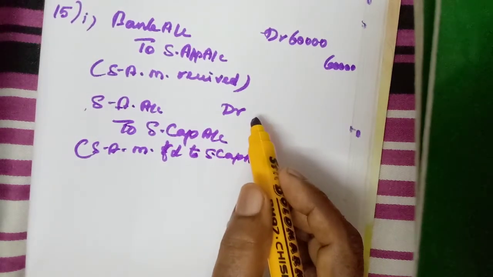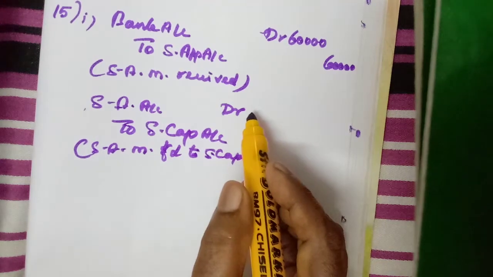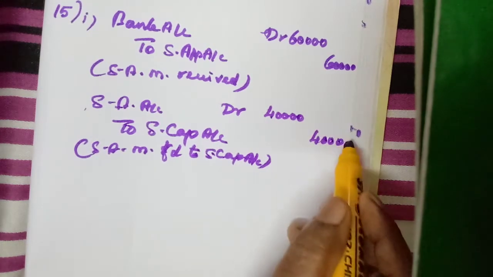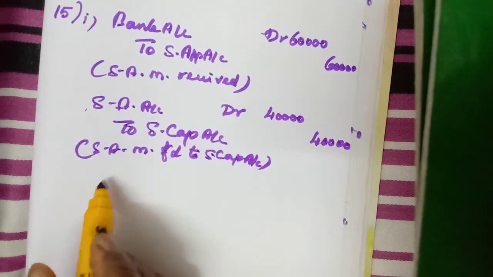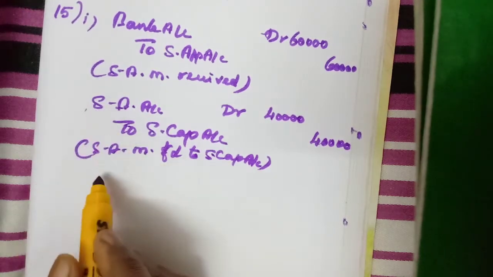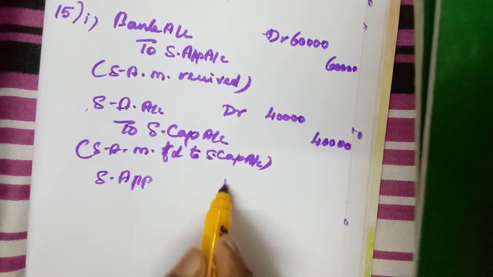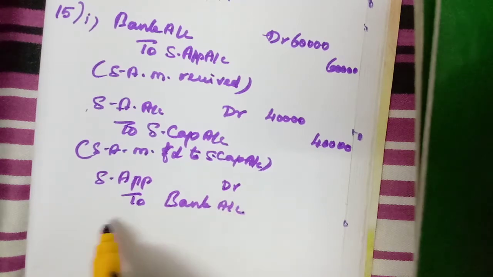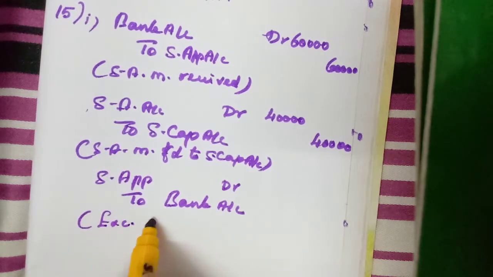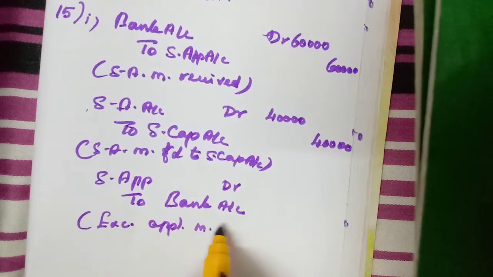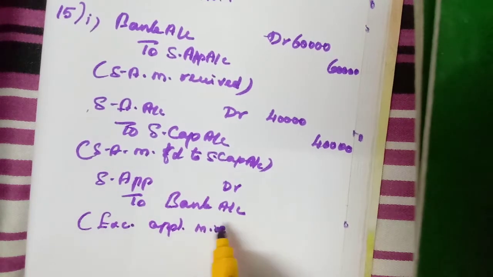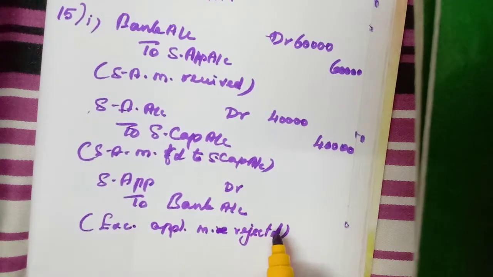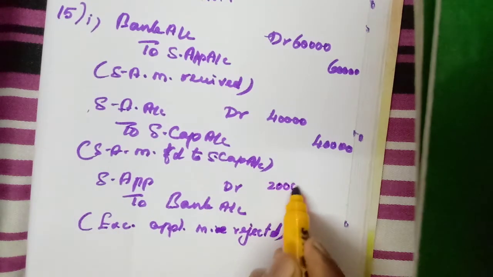How many shares have they issued? 20,000. So 20,000 into 2, 40,000 only we can transfer to capital. The remaining they have rejected. Same thing: share application account debit to bank account, excess application money rejected. How much? 10,000 into 2, 20,000.